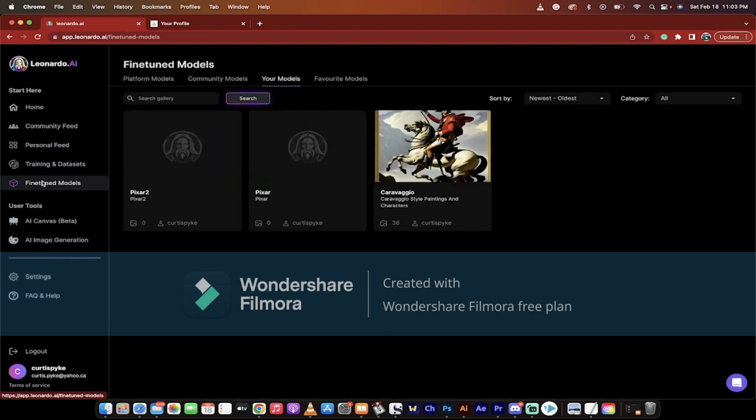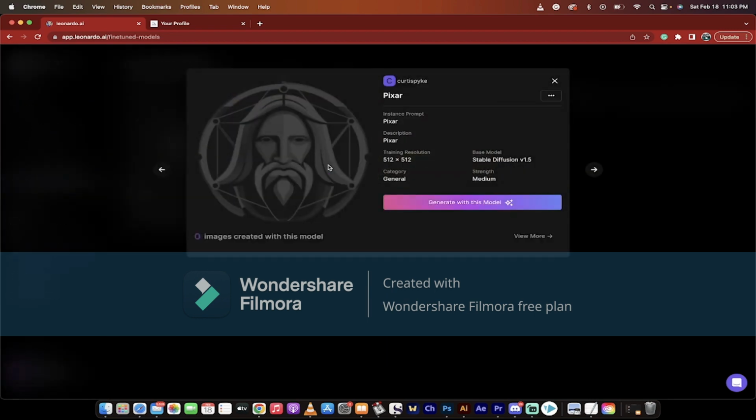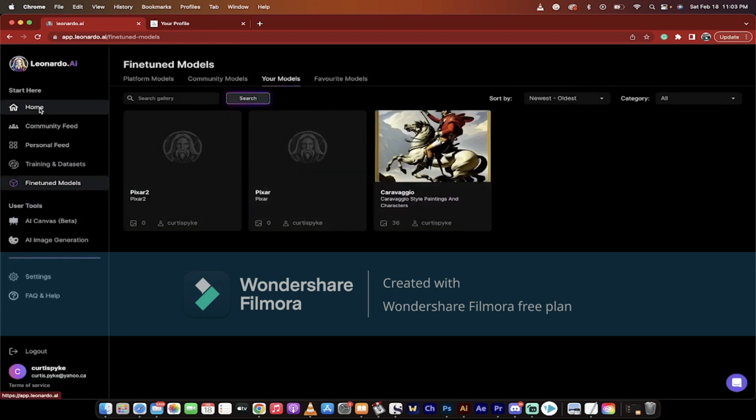Then all you've got to do is go to Fine-Tune Models, click on Your Models, and then bang, here's Pixar. And if I want to view it, I just click on it. Let's click View, and bang, I can start generating with this model. I haven't put a thumbnail up there yet, but I will probably later on. So there you go. That's all there is to it.